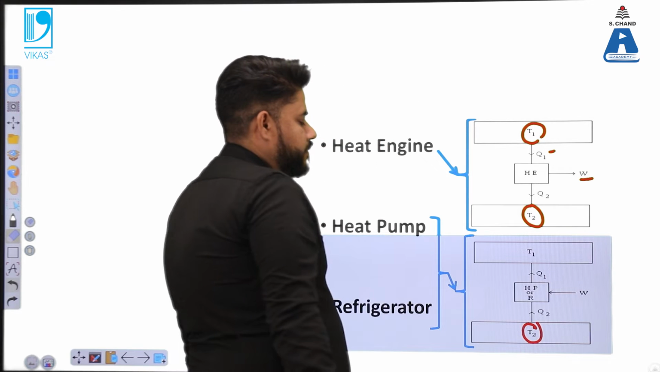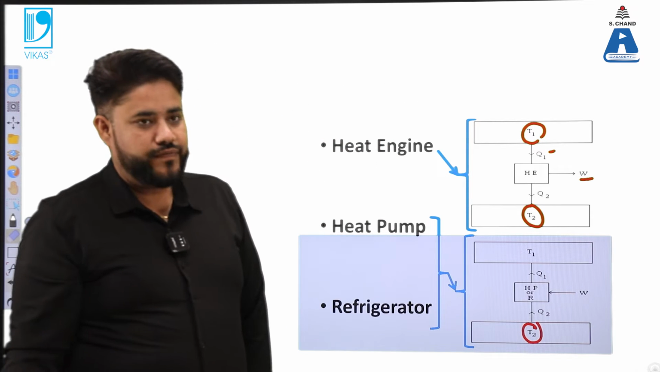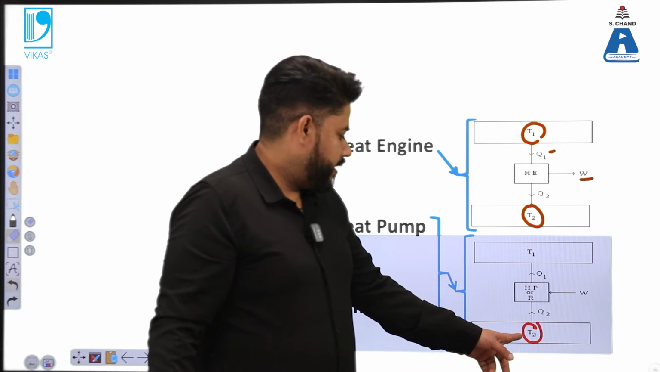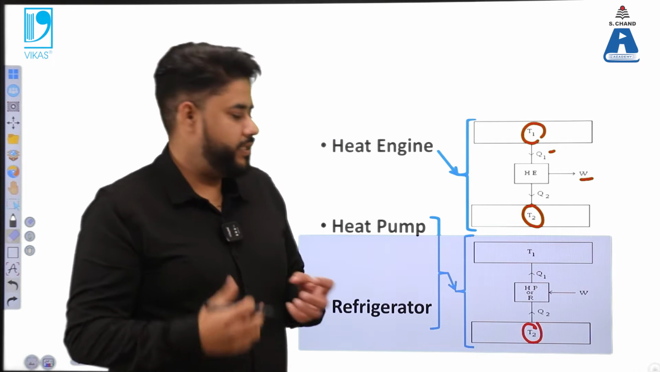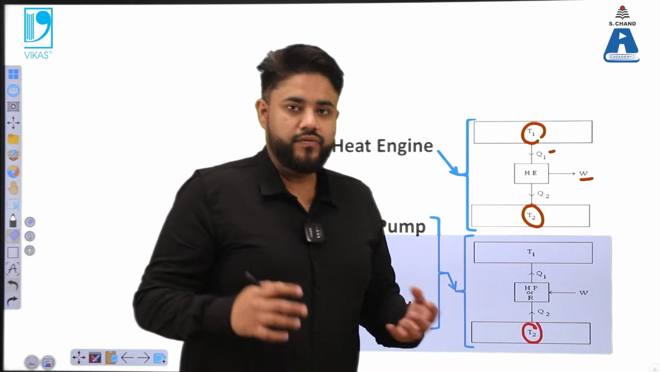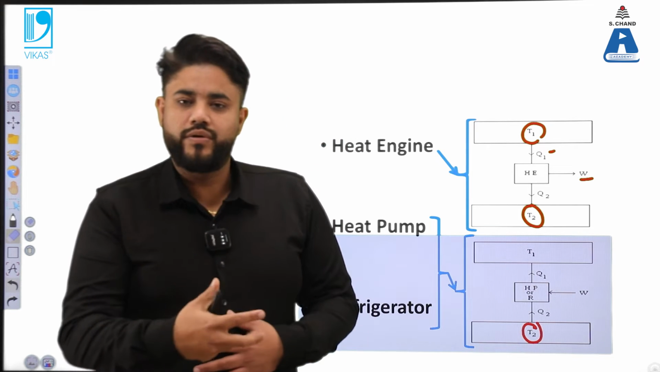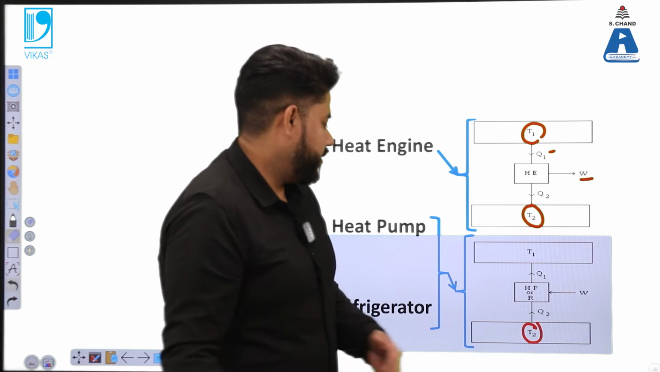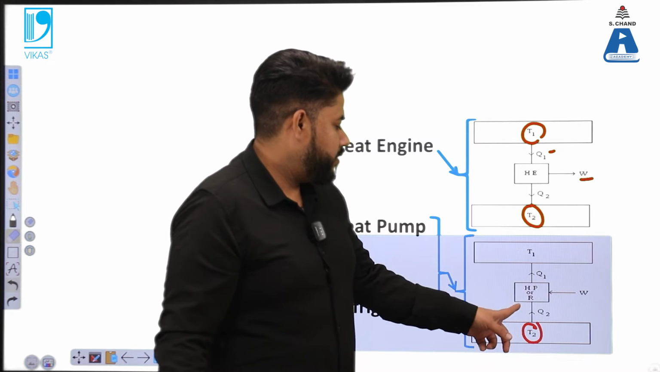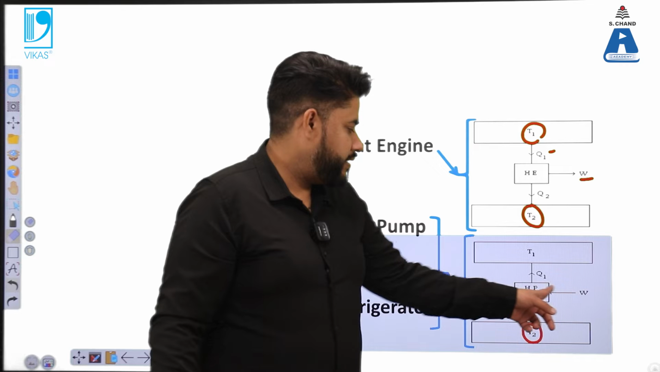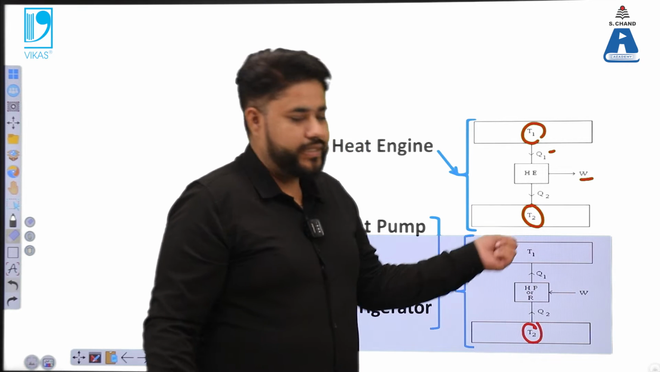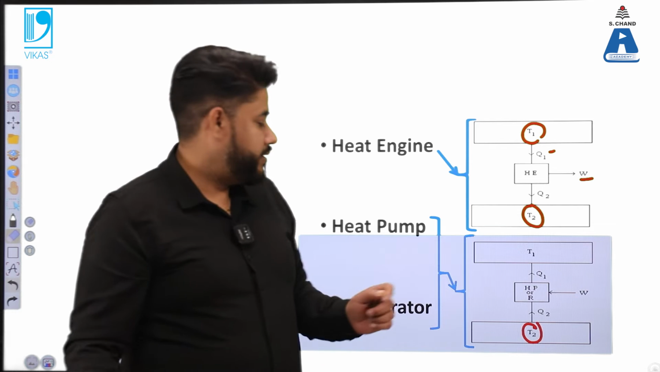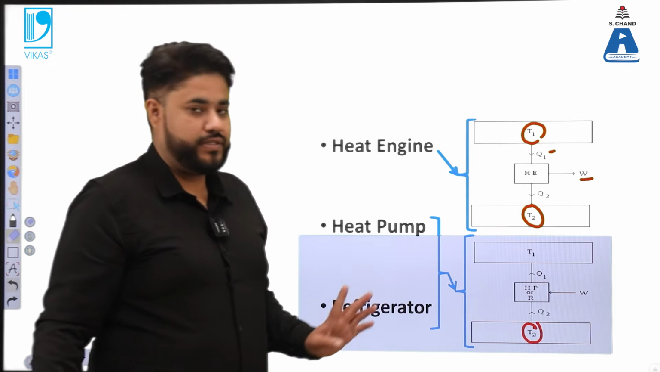If it is a refrigerator, then our concentration is there on this T2, because we want to cool this region down. So whenever we want to cool a particular region, we have to extract the heat from that particular region. So the heat is extracted from the region with the help of the compressor. We have to put in certain work into it, and it rejects the heat to the outside environment. This is particularly for the case of refrigerator.